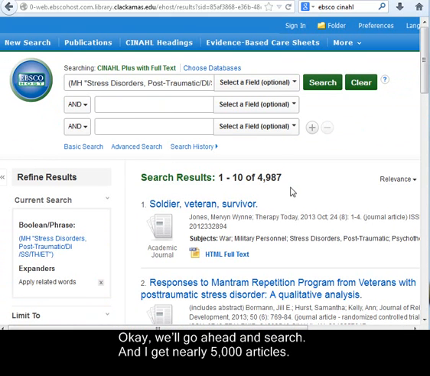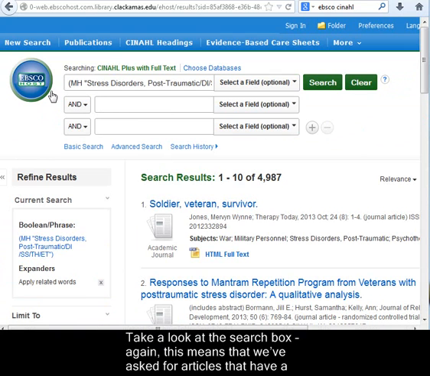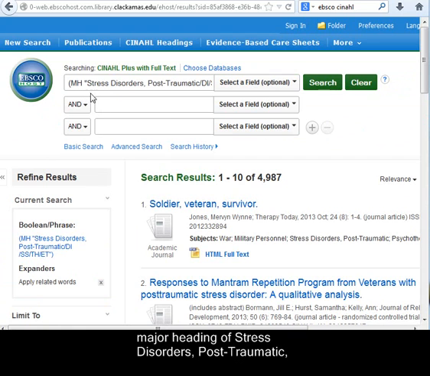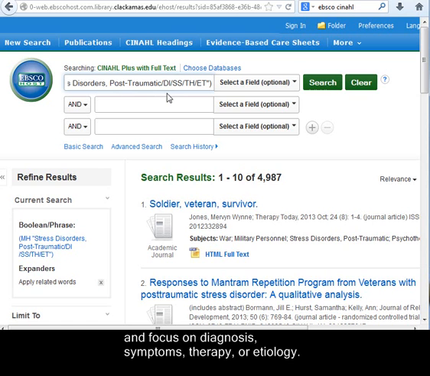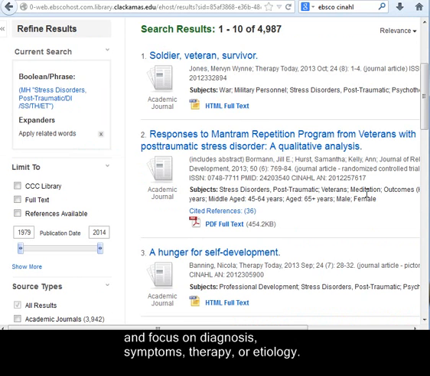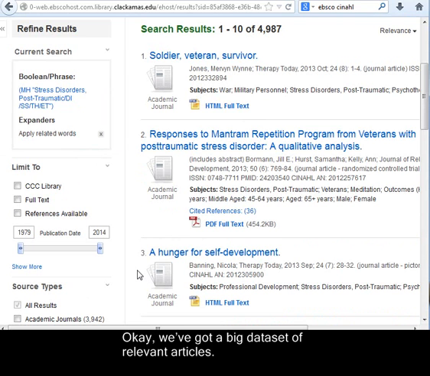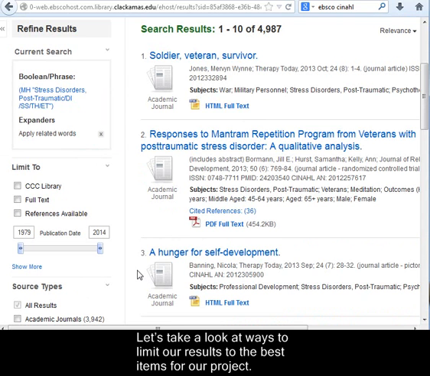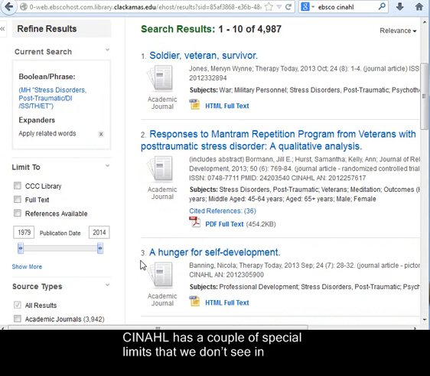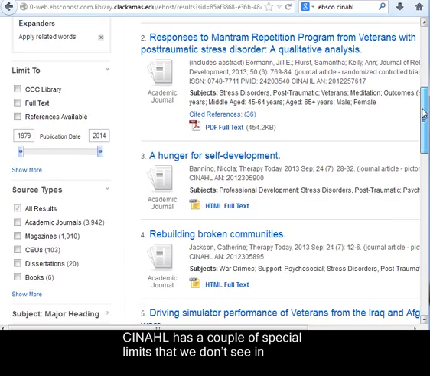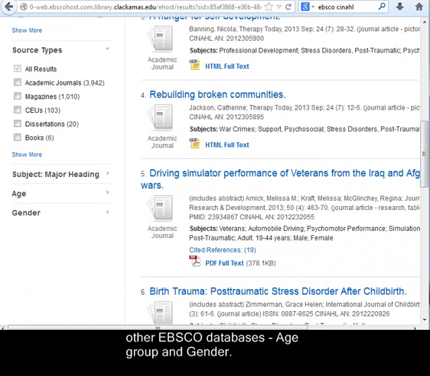And I get nearly 5,000 articles. Take a look at the search box. Again, this means that we've asked for articles that have a major heading of stress disorders post-traumatic and focus on diagnosis, symptoms, therapy, or etiology. Okay, we've got a big data set of relevant articles. Let's take a look at ways to limit our results to the best items for our project. CINAHL has a couple of special limits that we don't see in other EBSCO databases: age group and gender.